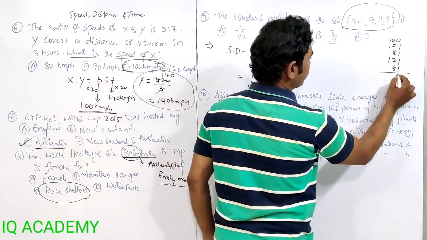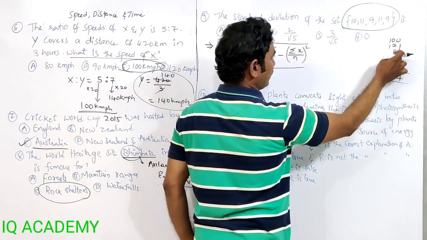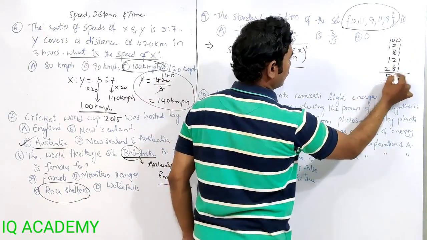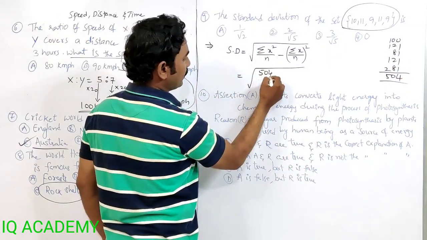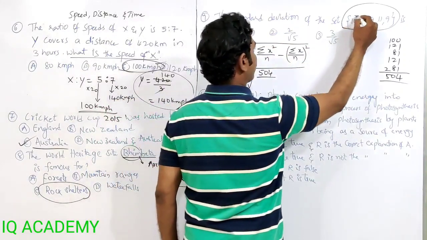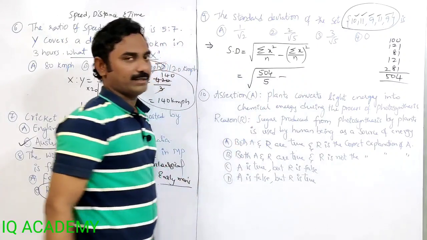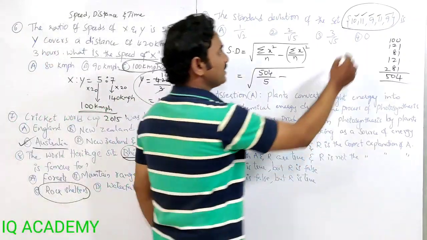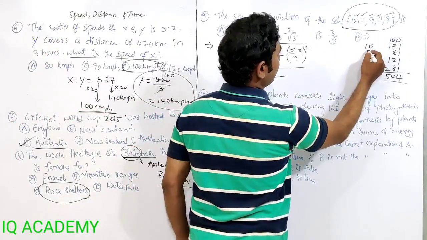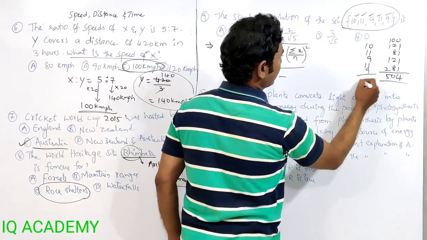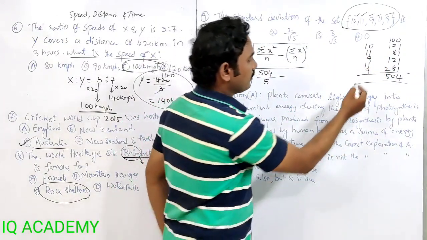Adding up, this is 504, divided by the number of observations, 1, 2, 3, 4, 5, divided by 5, minus summation x, that means the sum of these observations: 10, 11, 9, 11, 9. So what is the total here?